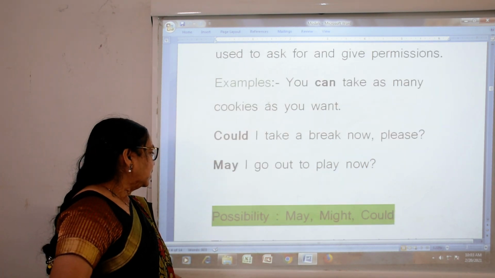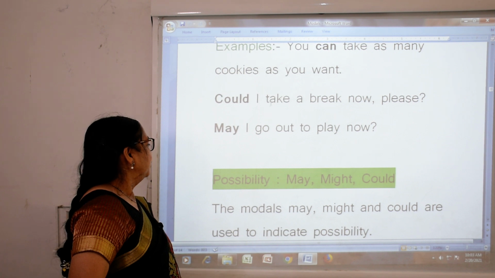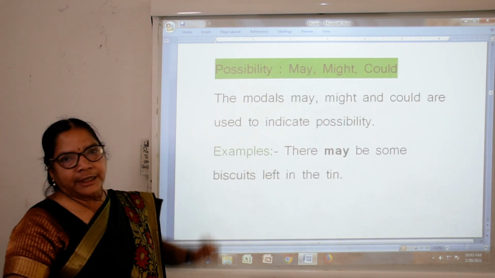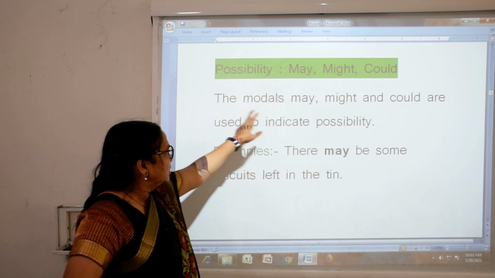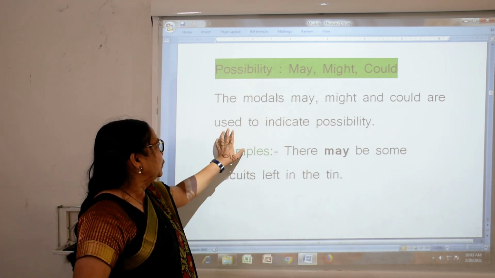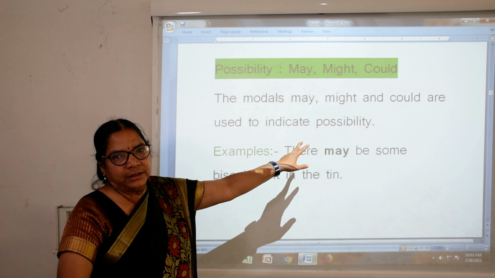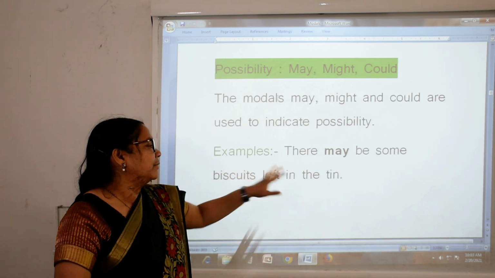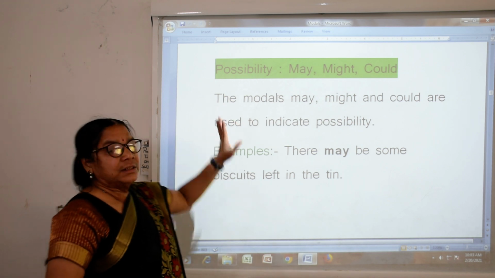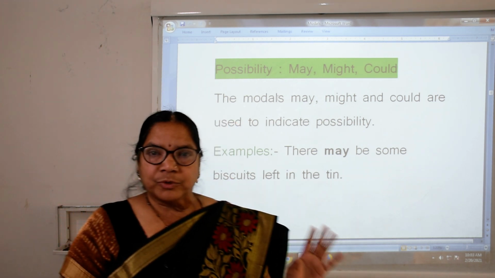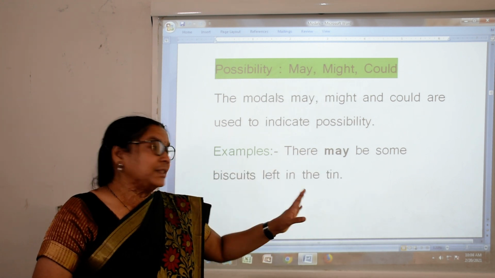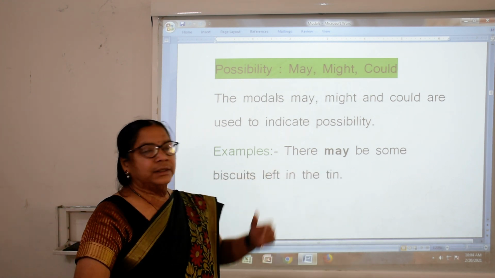Now possibility: may, might and could. The modals may, might and could are used to indicate possibility. Example: there may be some biscuits left in the tin. Possibility means it may be possible, not certain.